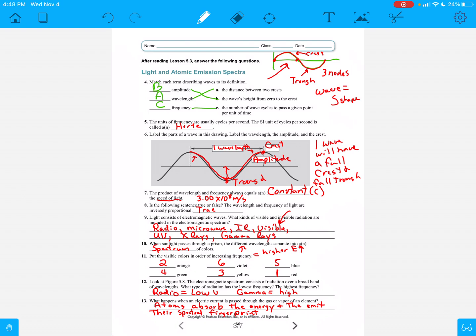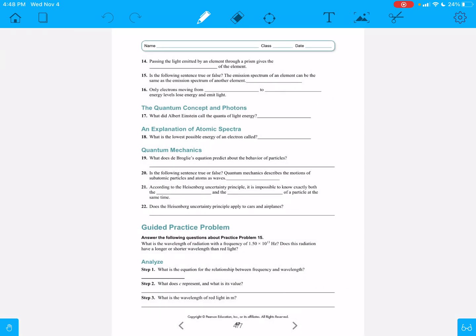All right, so this is part 2 of the 5.3 study guide, and I'm going to move on to page 4 of the study guide and see if we can finish this up.